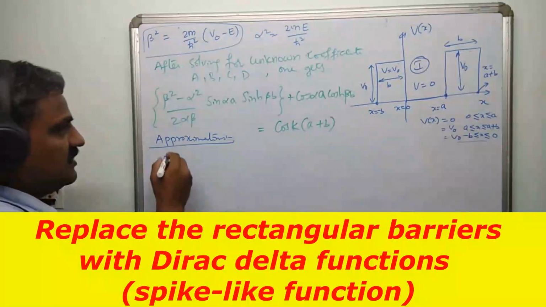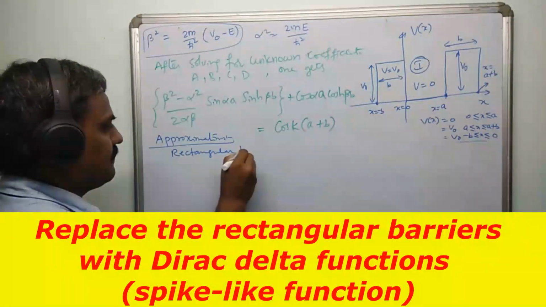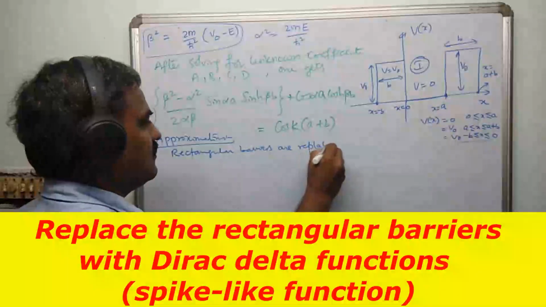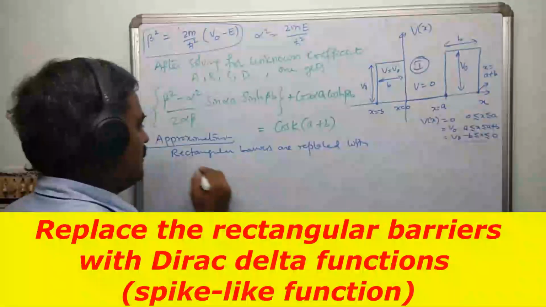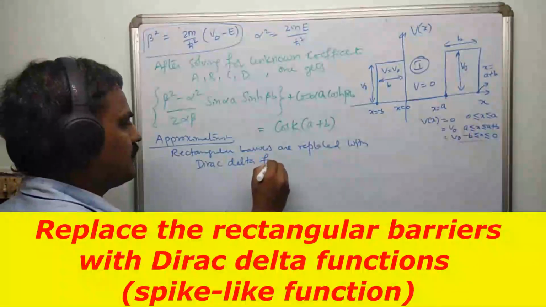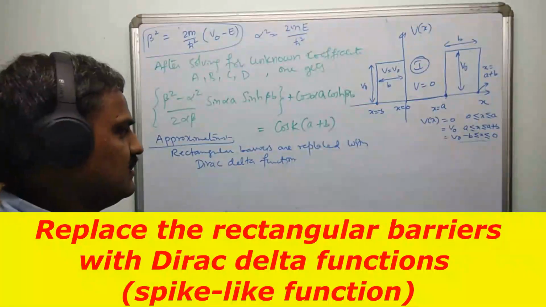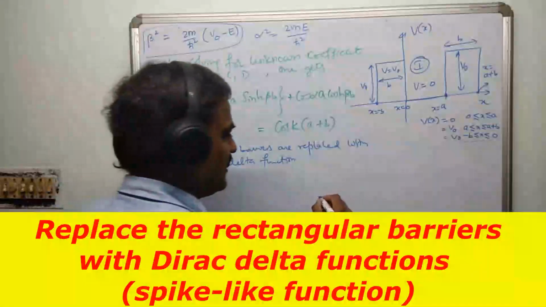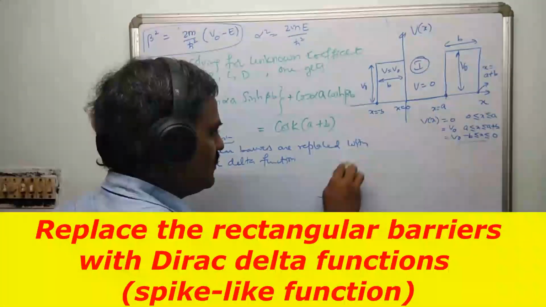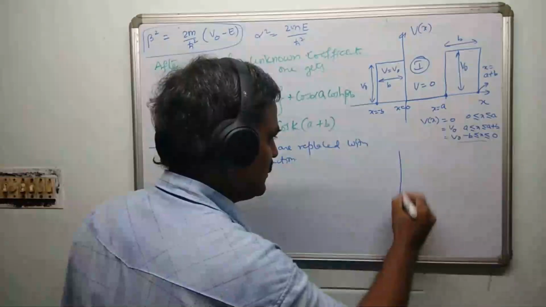They have assumed that the rectangular barriers are replaced with Dirac delta functions. This Dirac delta function you will study in signals and systems, right? These Dirac delta functions are something like spikes. Let me draw this. What is a Dirac delta function? It's not a part of this physics course, but let me explain what a Dirac delta function is.